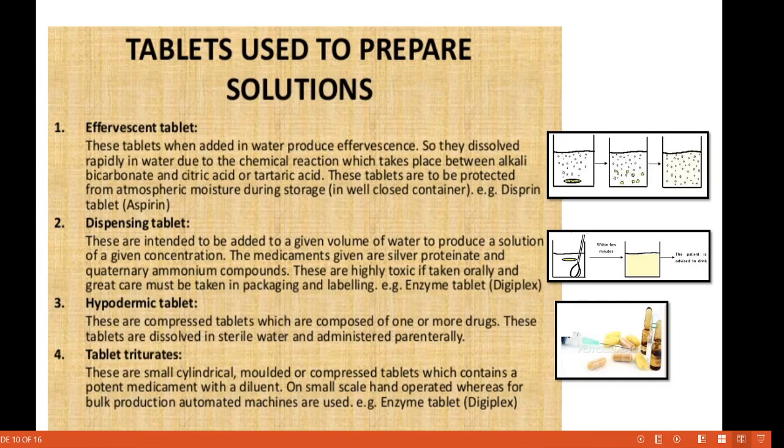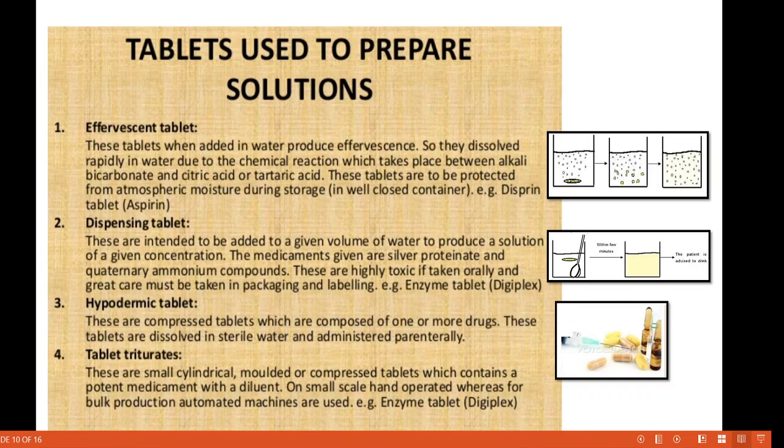These tablets, when added in water, produce effervescence. They dissolve rapidly in water due to the chemical reaction between the alkali bicarbonate and citric acid or tartaric acid. These tablets are to be protected from atmospheric moisture during storage. Disprin tablet is very familiar to us.